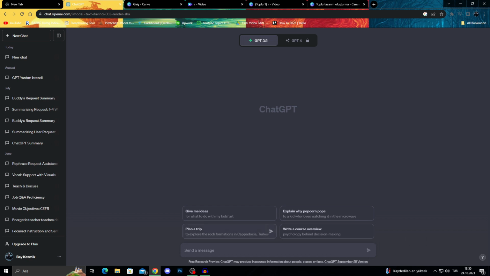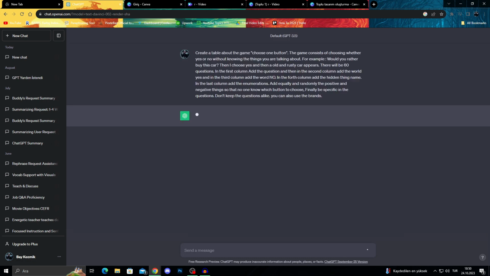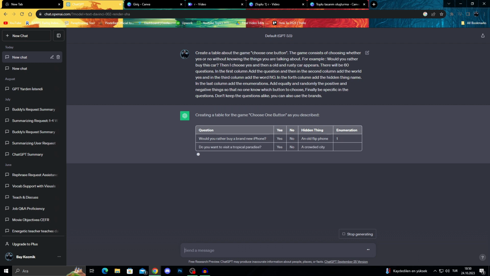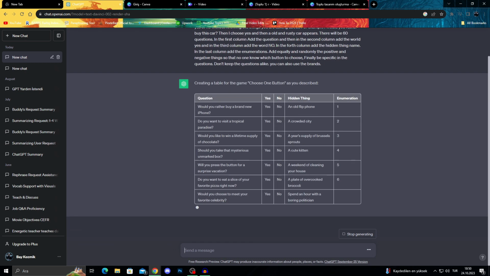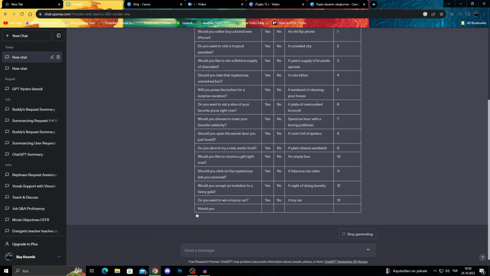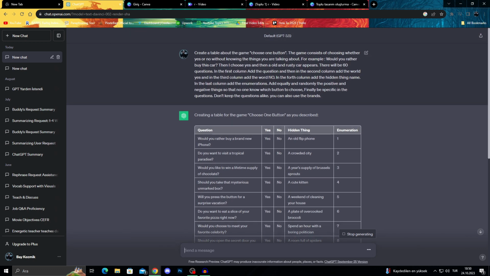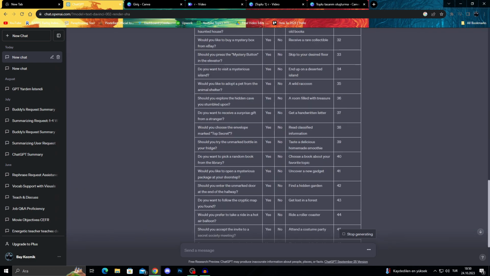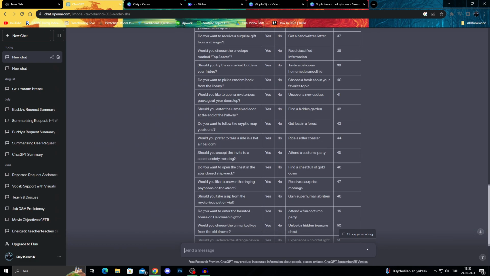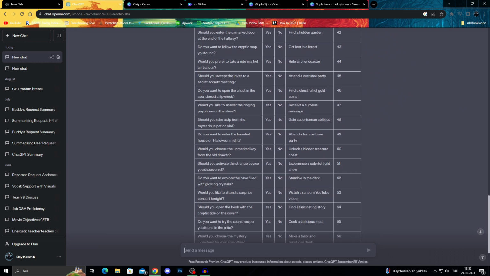After going to ChatGPT, we will enter this prompt. It will create a table about a game. Choose one button. It's a pretty easy game, as you can see. GPT started creating already. I should probably show you the prompt a little more, because for bulk videos like this a table is perfect. You can make a lot of videos with this, and of course the limits are endless, and ChatGPT can create hundreds of these easily. After getting 50 of these, I will just say stop generating for a second.